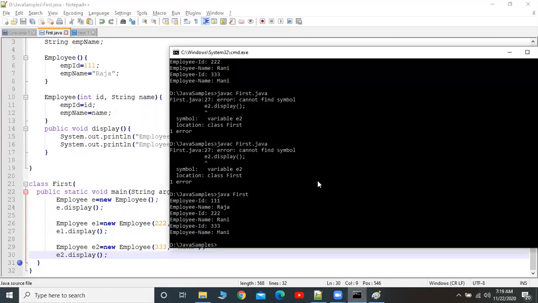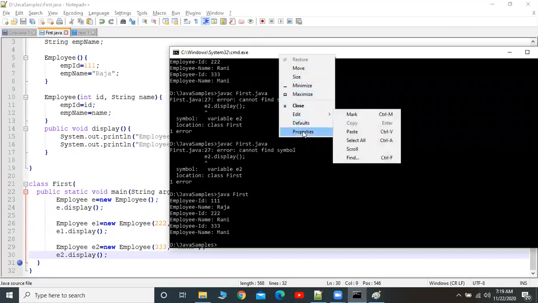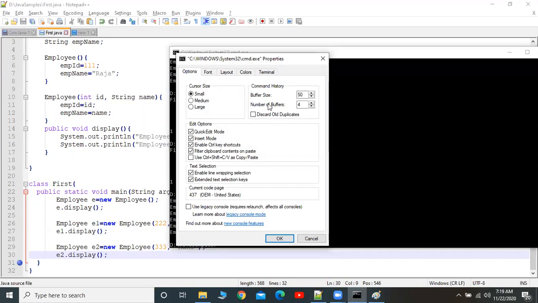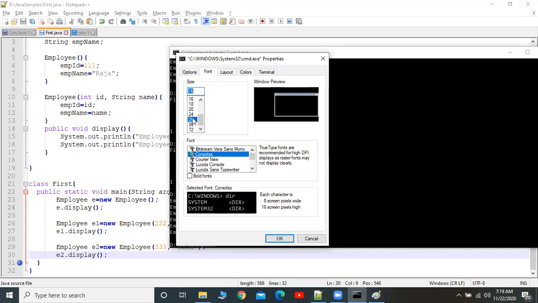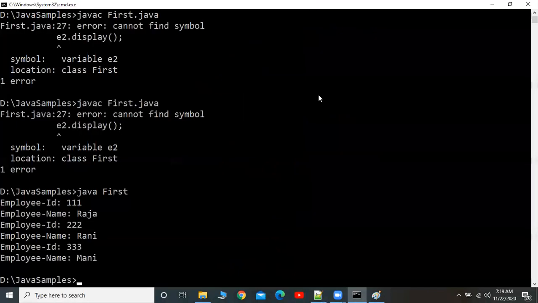Okay, now let me increase this font, one second. Properties, buffer size, number of buffers. I want to increase the font size of it. Let me make it 20, or 28. I think this is somewhat visible to everyone. Yes, that's good.